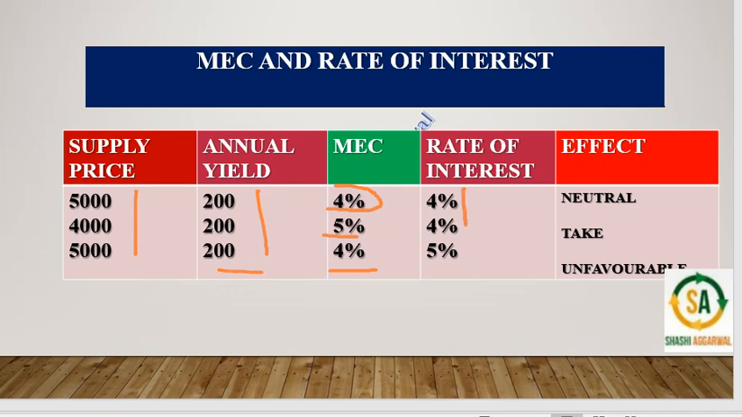If the rate of interest is 4% here, they are both equal. We could go for the investment and we could also not go for the investment. So the investor is neutral. But if the marginal efficiency is more than the rate of interest, we are definitely going to make the investment. But if our marginal efficiency of capital is less than the rate of interest, then we are not going to make the investment.